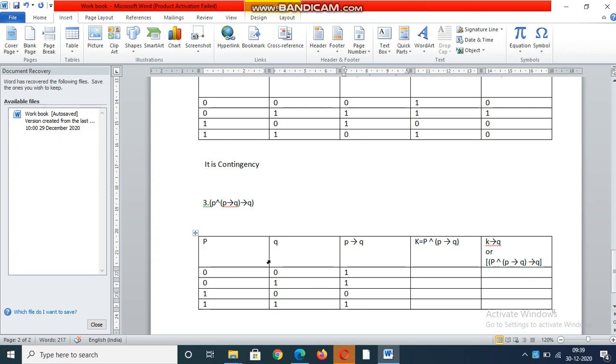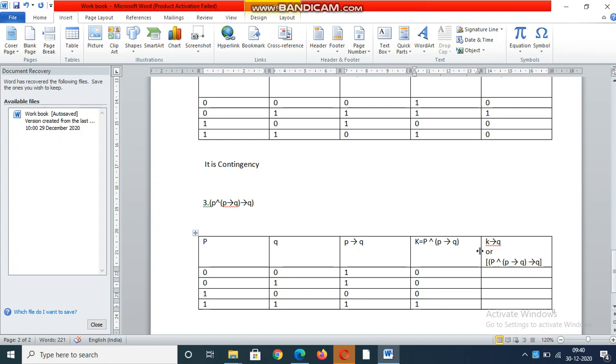So this row conjunction with this row. In the conjunction both inputs should be 1, then only output is 1. Here also 0. Only the 1, 1 input gives output 1. Remaining all belong to 0.